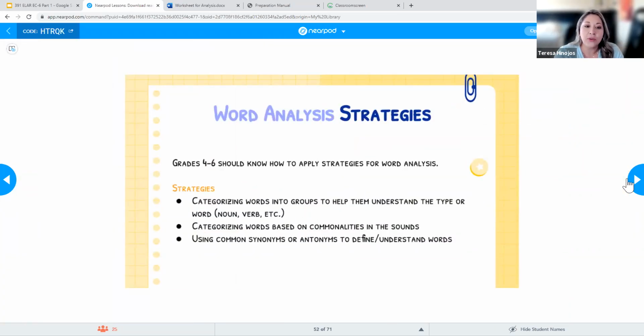Okay, now when it comes to strategies in grades 4 through 6, our students have to know how to apply these strategies for word analysis. One way would be categorizing, which helps students understand the type of word when they encounter new words. You could also have them categorize words based on commonalities in terms of sounds. Or you could help them use common synonyms or antonyms to define or understand words. Those are some of the strategies they could use.